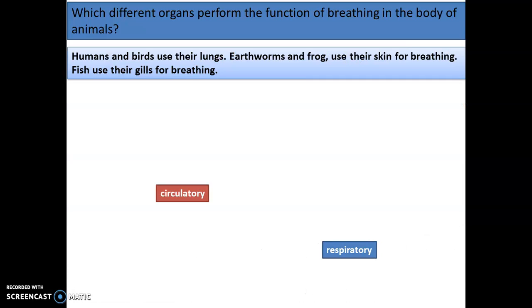Okay, now let's see which different organ performs the function of breathing in the body of animals. So we all know that humans and birds use lungs. Earthworms and frogs use their skin, and fish use gills for breathing. Okay, so different organs, different structures.